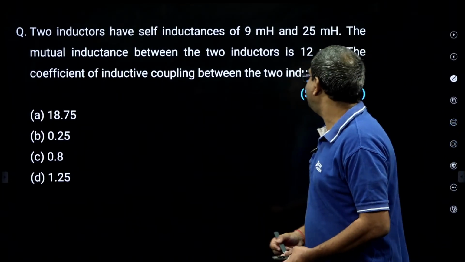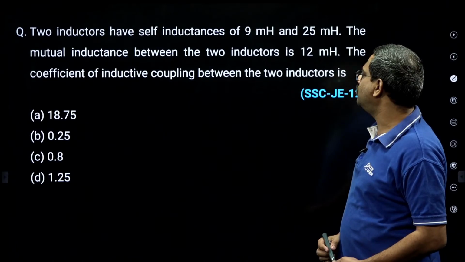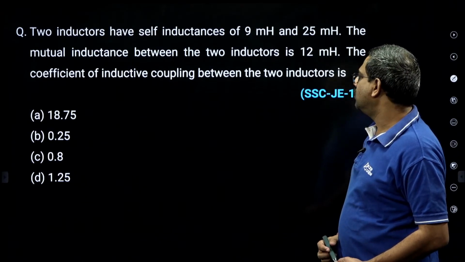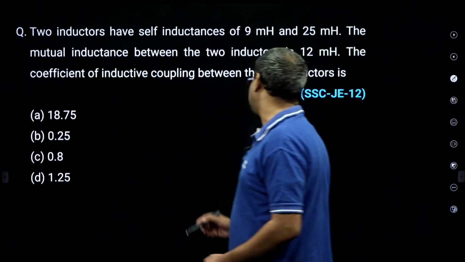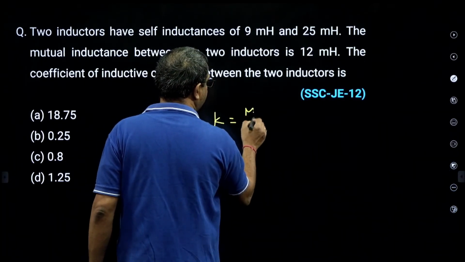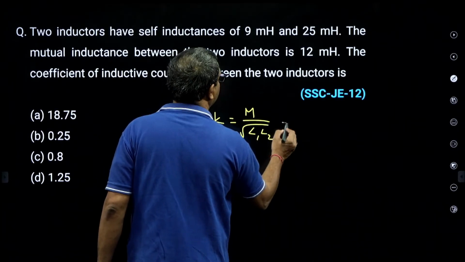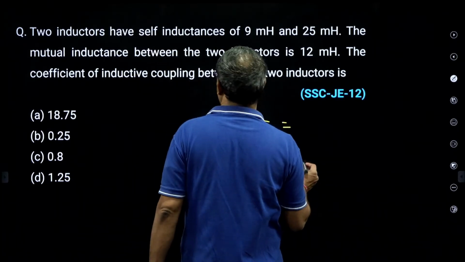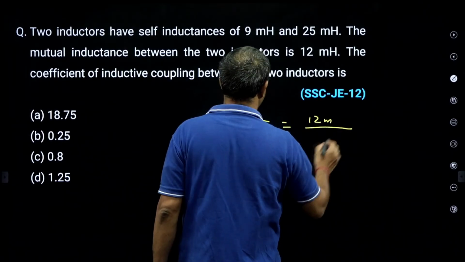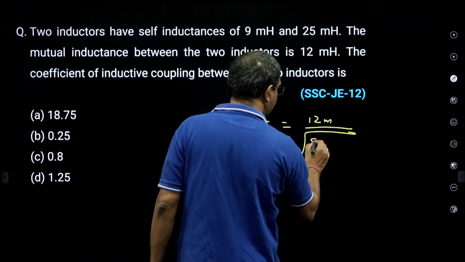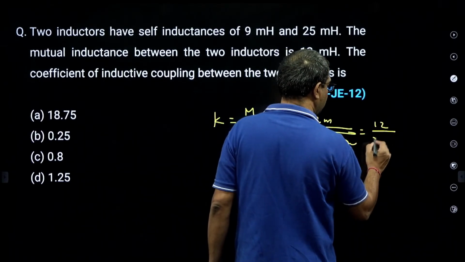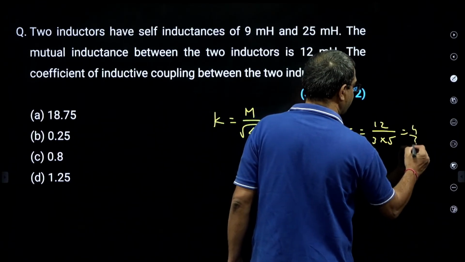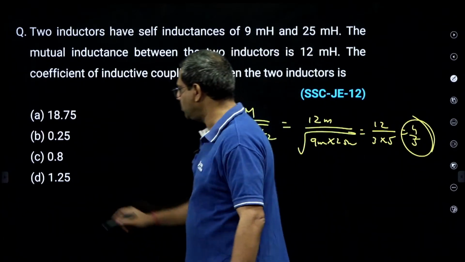Two inductors of self-inductance 9 milli and 25 milli have a mutual inductance between the two coils of 12 milli. The coefficient of inductive coupling will be? So he is asking K. K is M by root L1 L2. M is 12 milli, and root of 9 milli into 25 milli is 3 into 5. So 12 by 15, that is 4 by 5, which is 0.8.